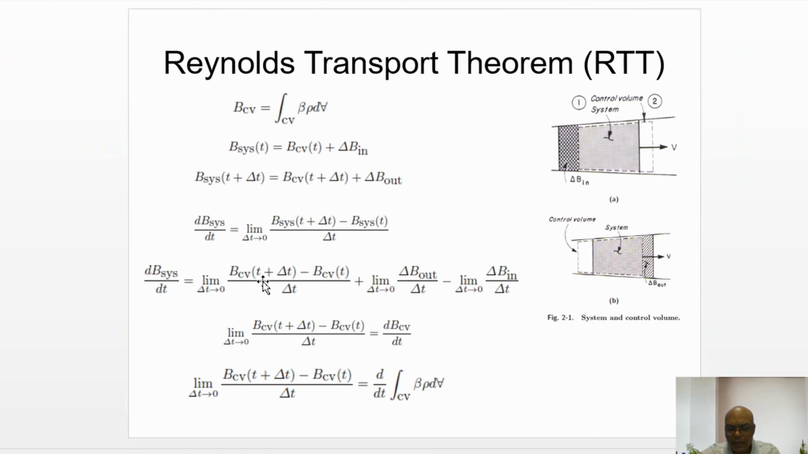So BCV at t plus delta t minus BCV at t, divided by delta t, we can represent as dBCV by dt. And that BCV we can write as the integral of beta rho dV over the control volume. So dBCV by dt is equal to d by dt of the integral of beta rho dV.